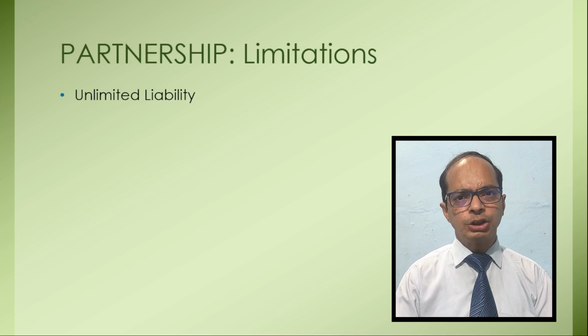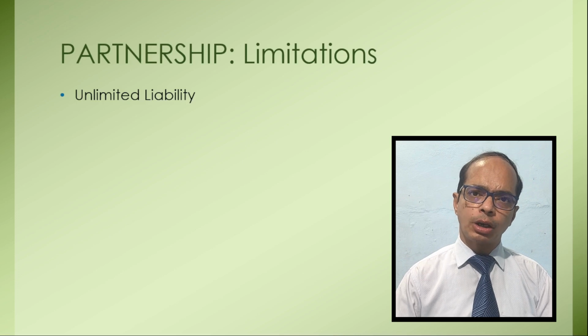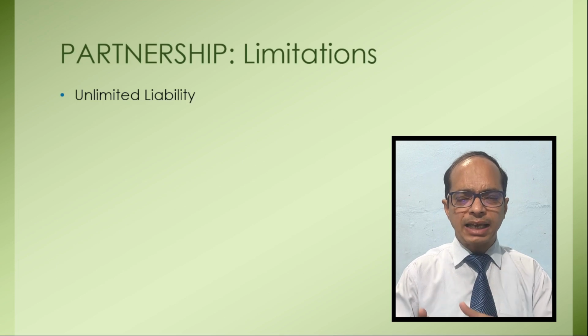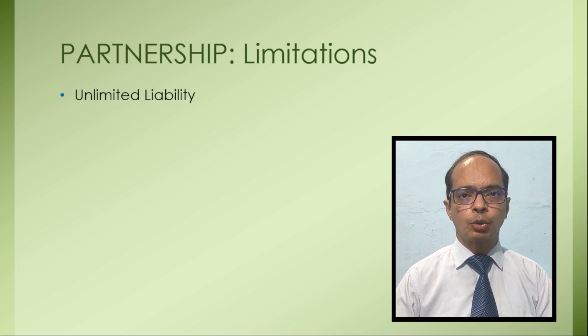If we compare this form of business organization with the joint stock company, in case of joint stock company, shareholders, who are the owners of the business institution and are contributing the capital, are not responsible personally for the debts of the business institution. They are responsible only to the extent of capital contributed by them. But in case of partnership firm, if there is a financial crisis and sufficient assets are not available to pay the debts of the business organization, then personal assets will be sold out and that can be used for making payment to the debts of the business organization.